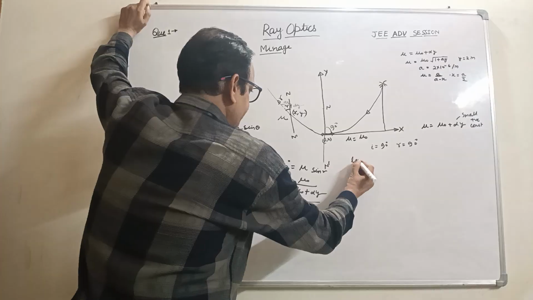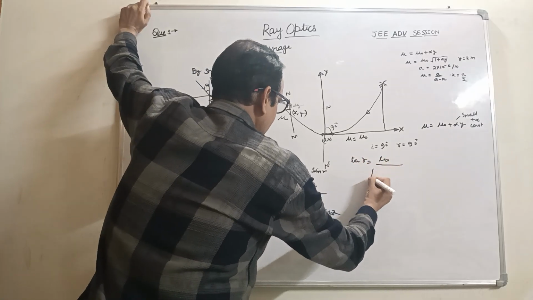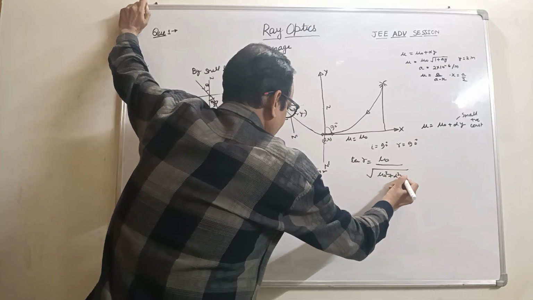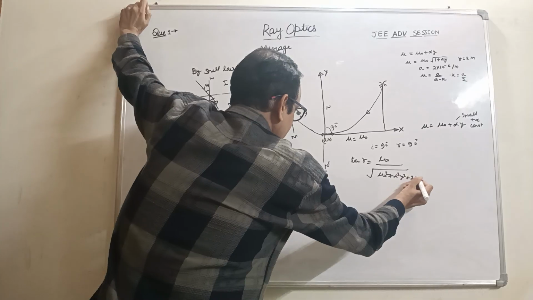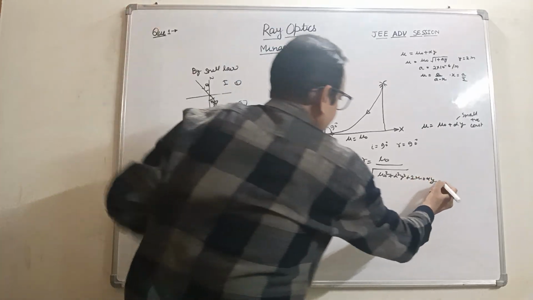So tan r would be mu naught upon under root mu naught square plus alpha square y square plus 2 mu naught alpha y minus mu naught square.